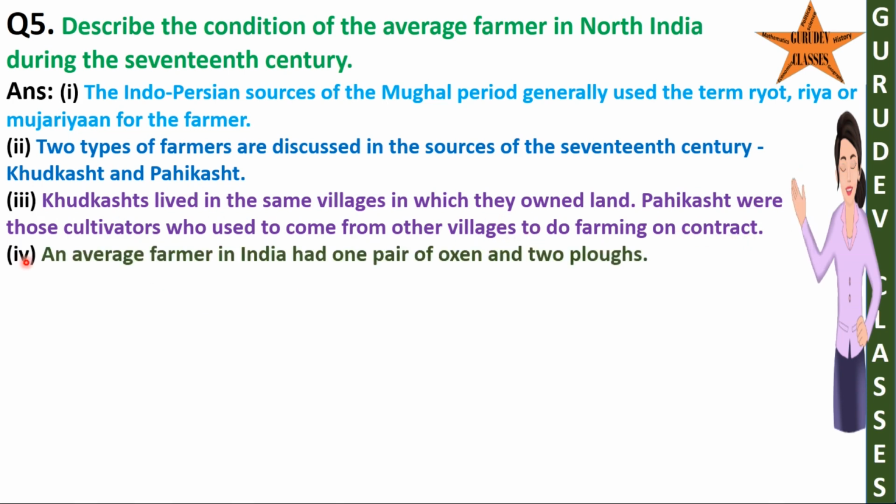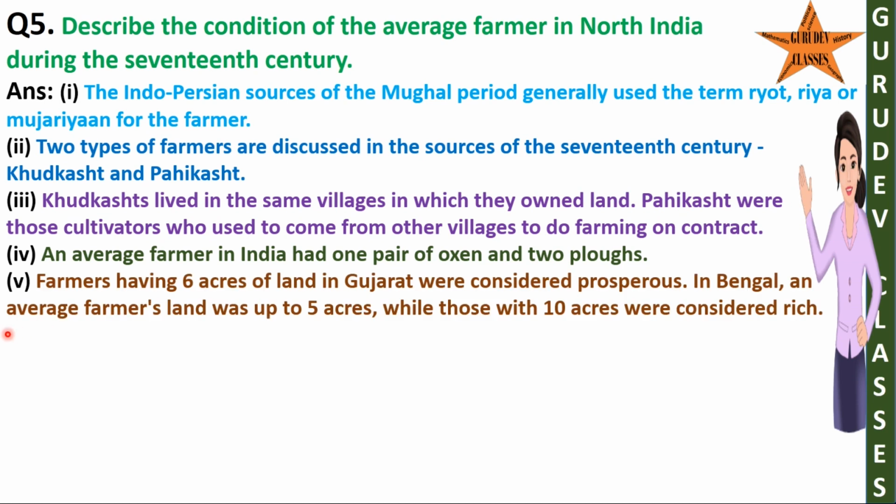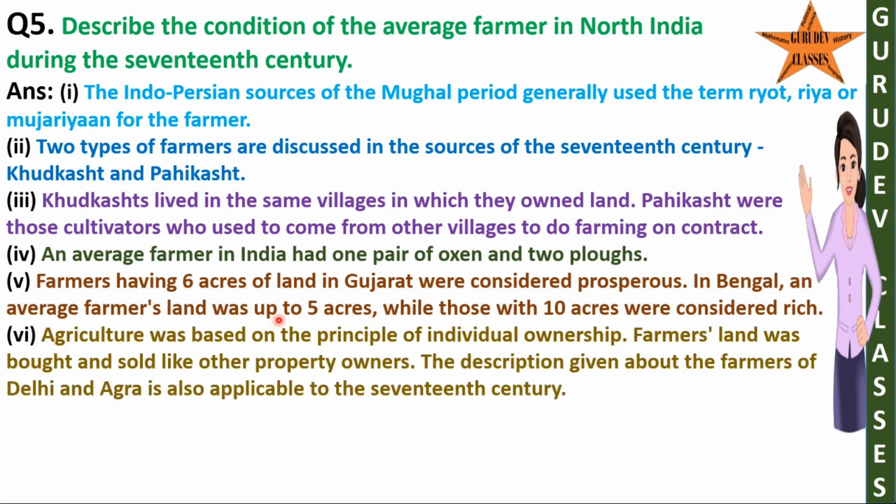4. An average farmer in India had one pair of oxen and two plows. 5. Farmers having 6 acres of land in Gujarat were considered prosperous. In Bengal, an average farmer's land was up to 5 acres, while those with 10 acres were considered rich. 6. Agriculture was based on the principle of individual ownership. Farmers' land was bought and sold like other property owners.